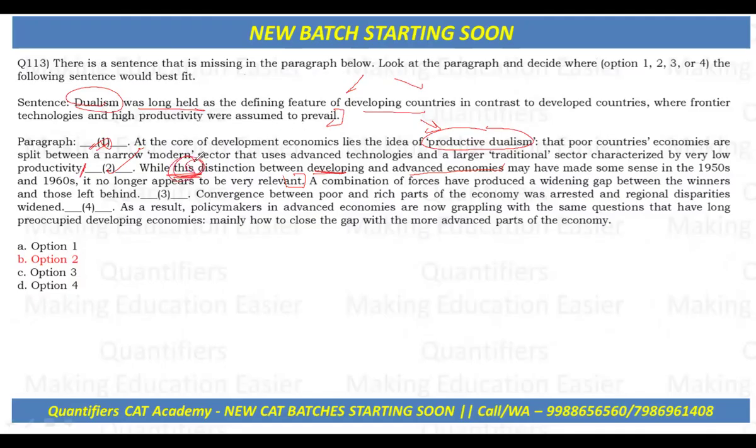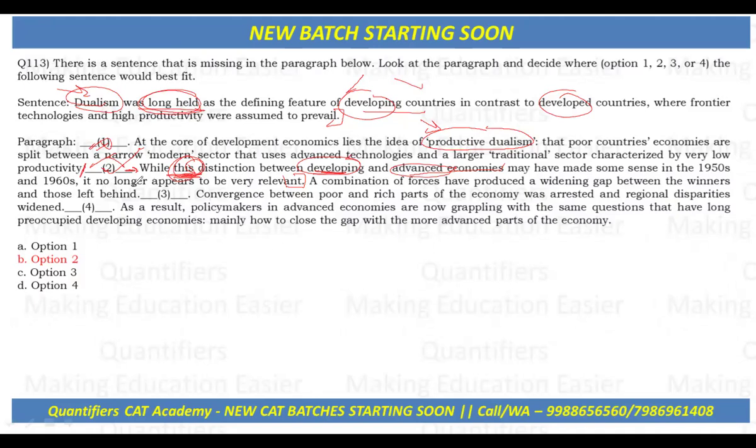So this distinction is clearly highlighted by this continuation. My missing sentence is talking about the distinction. This distinction makes the logic: while the distinction between developing and advanced economies may have made some sense in the 1950s, because it was long held, it was in the past. So that is the case. It defined dualism, and it also distinguished between developing countries and developed countries. That is what the missing sentence is.